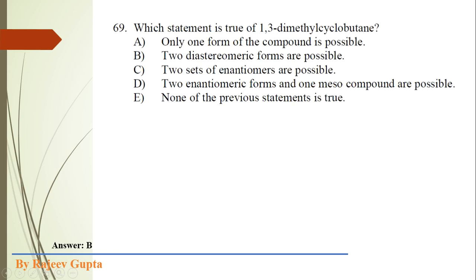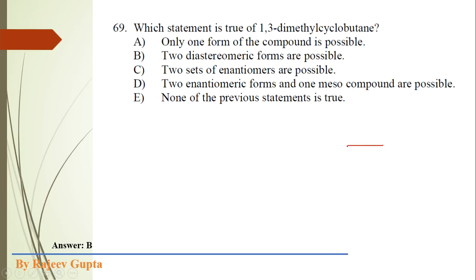Now next question. Which statement is true of 1,3-dimethyl cyclobutane? Which statement is true? Means our four statements are false for this. So we have to select the true statement. So first we read the first statement. Only one form of the compound is possible. No. In 1,3-dimethyl cyclobutane, two geometrical isomers are possible.